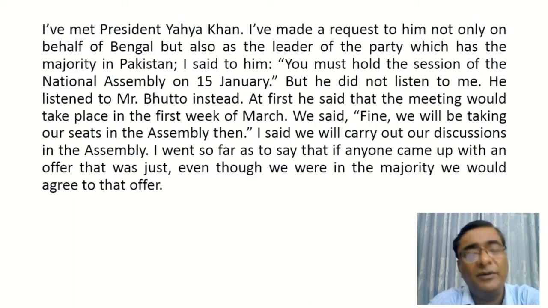This statement by Bangabandhu proves how much sacrificing and logical tendency he cherished in his mind. He said that even if there was a single person who could convince through logic, we would agree with him. So this sentence proves that Bangabandhu was very logical everywhere, and his speech is very symbolic.